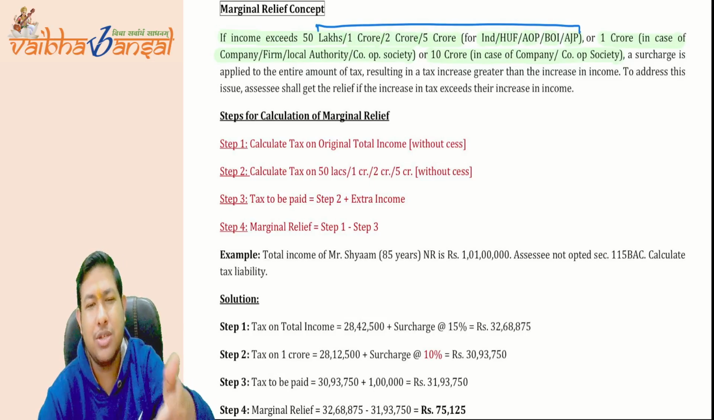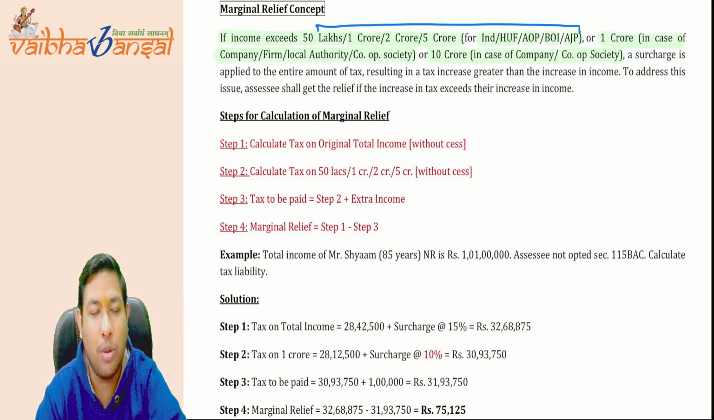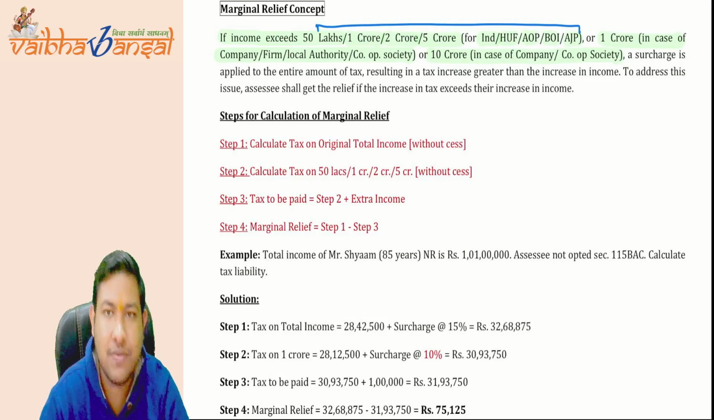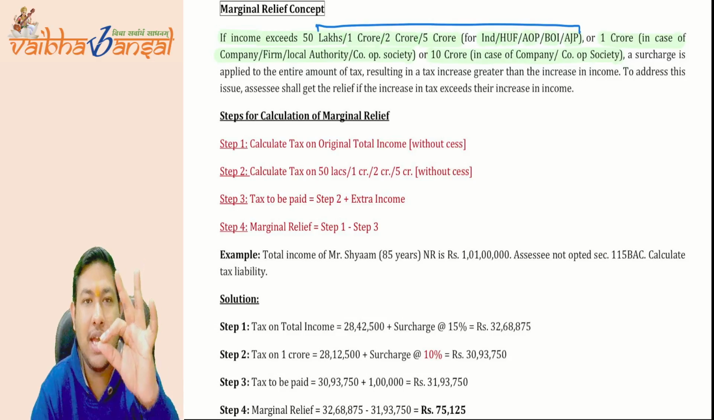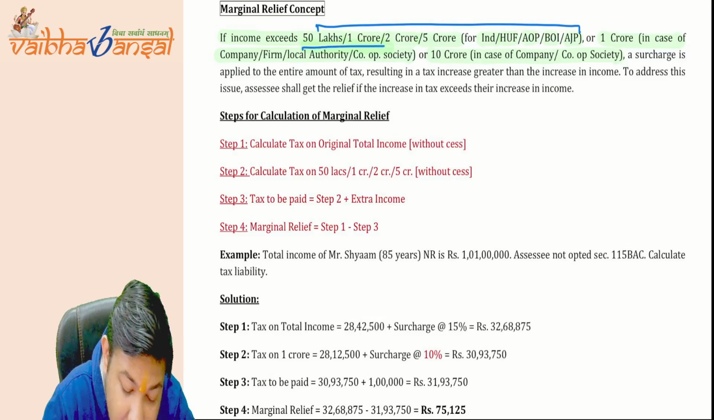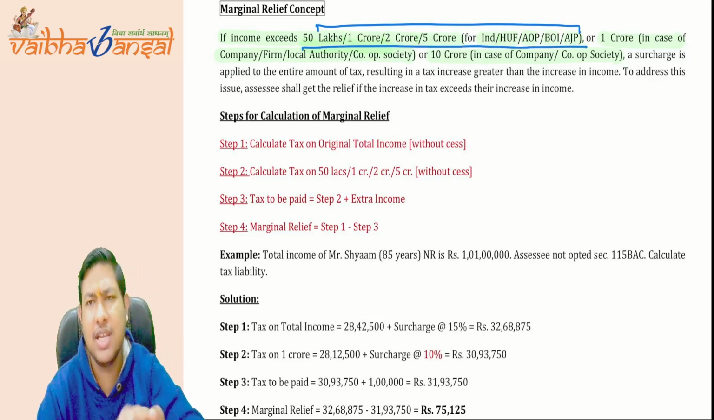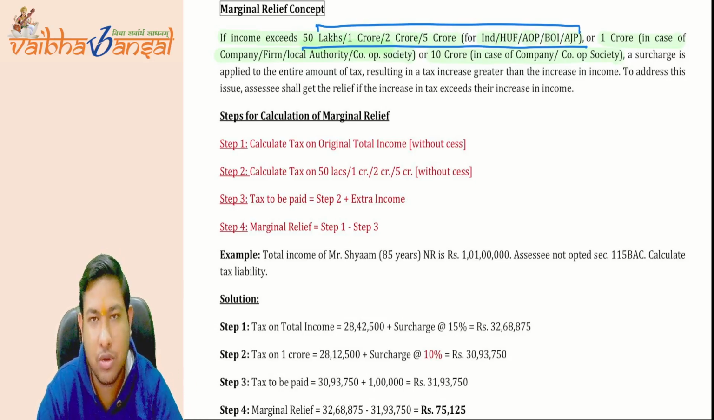These limits are based on what? Based on the slab rates of the companies, local authority, firms and cooperative society. But as of now, as we have studied only the individual, HUF, AOP, BOI, AJP tax rates, we are discussing only this part. The same will be applicable to the companies, firm, LLP, local authority and cooperative society as well.